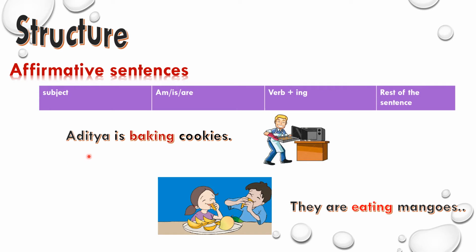Take the example, Aditya is baking cookies. Aditya is the subject, then baking is verb plus ing, and the rest of the sentence. Same with the other example, they are eating mangoes. First is the subject, then the helping verb, then eating. Eating is your verb plus ing and then the rest of the sentence.